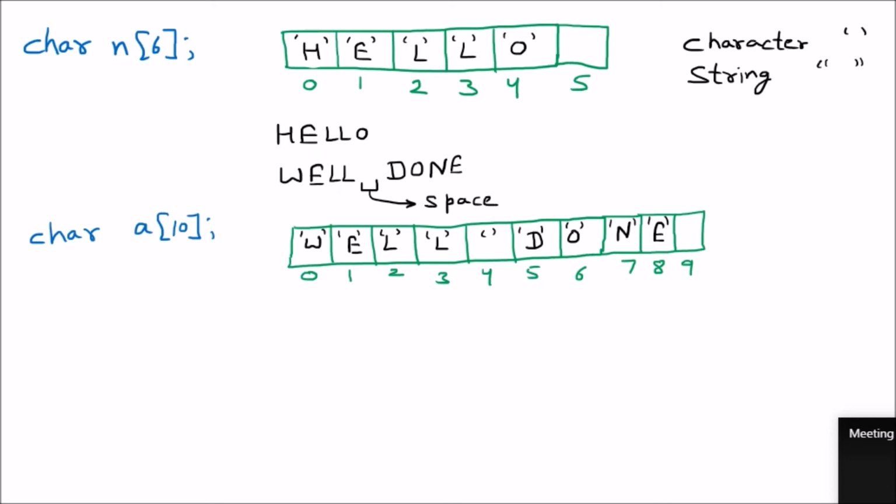You can see that I have left the last block blank intentionally, because whenever we are going to take the character array, the compiler automatically puts the \0 at the end. That we can say is the null character.